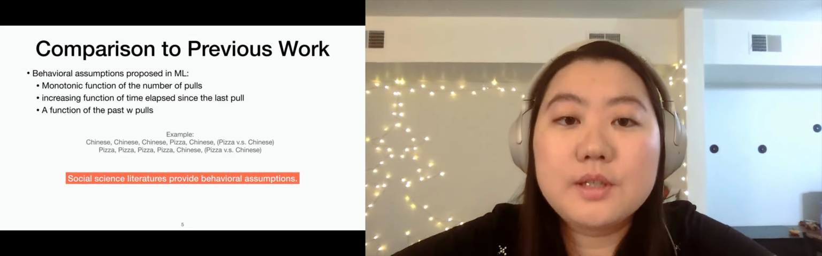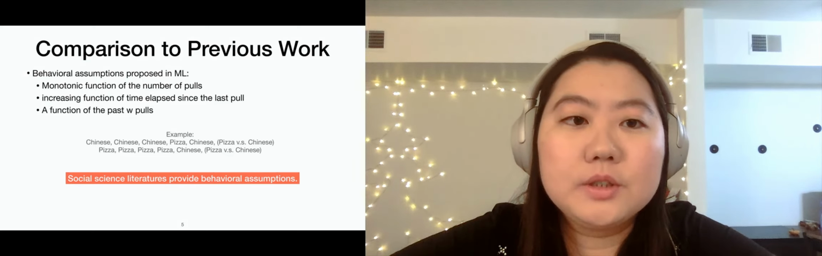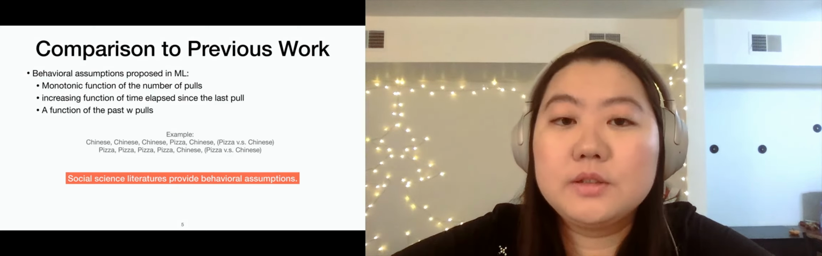Lastly, there's also an assumption on the expected reward being a function of a fixed window of past pulls.